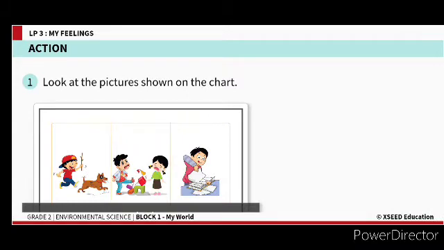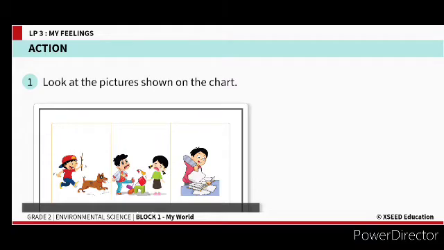Now, as usual, we will start today's activity to learn about the feelings we have. Sometimes we are happy, sometimes we are sad, sometimes we are angry. So it depends upon the situation we are in. Here I will share one chart. In your rough notebook or your EVS notebook, you can write the EVS heading and today's date, and what I am asking you to do, you will be doing in that, children.